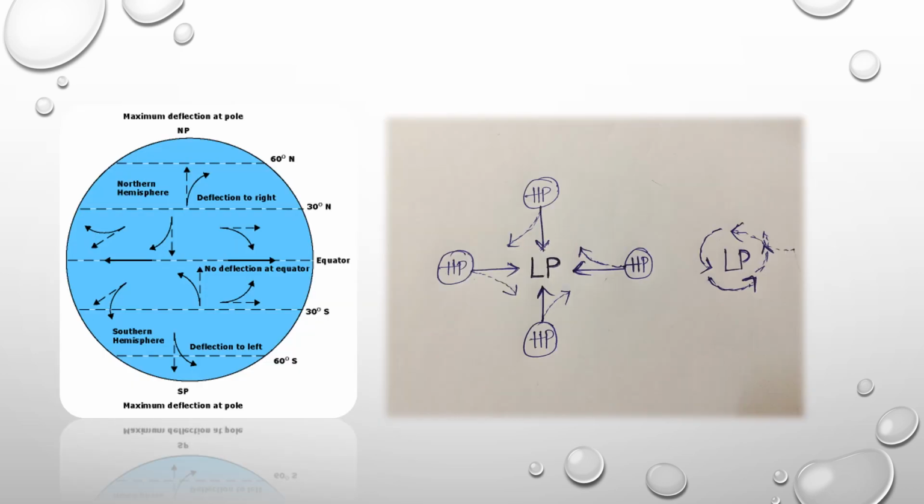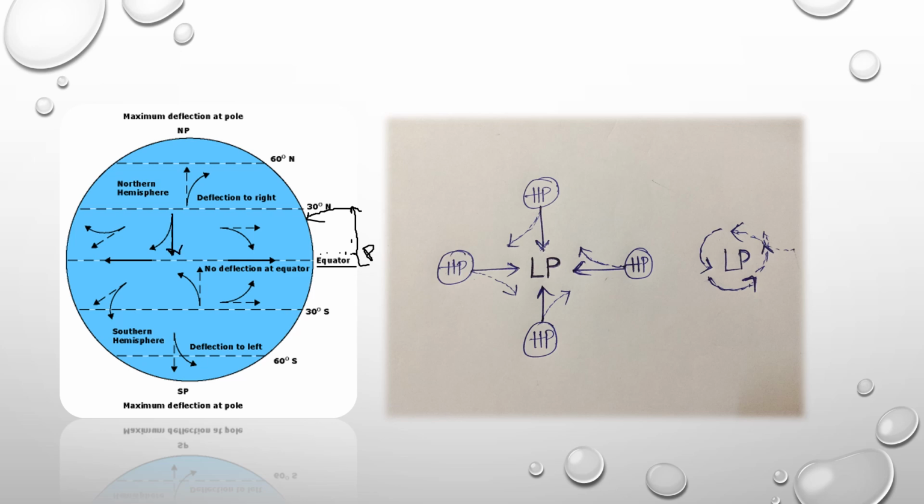I already told you that the wind moves from high pressure area to low pressure area. At the equator, because the sun rays fall directly on the equator, the air gets much warmer when compared to other regions. So here it creates a low pressure area, because the air which is warmed at the equator moves upwards and moves towards this direction. Again at certain places it condenses, it becomes cool, and the cool air gradually moves downward. So in this way this creates a direction. This is a low pressure area, this is a high pressure area. I already told you that the movement will be from high pressure area to low pressure area.